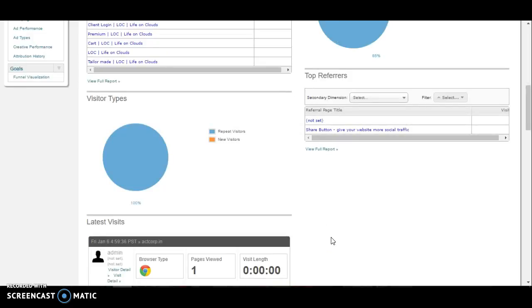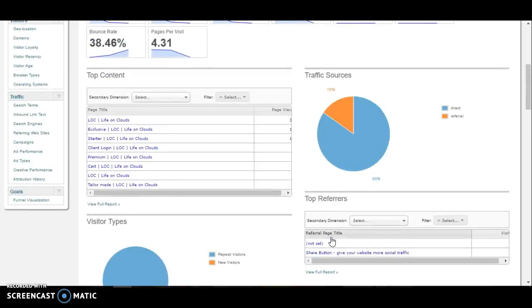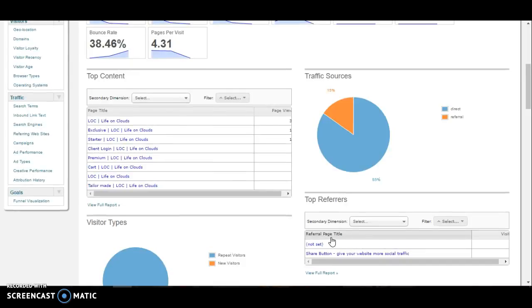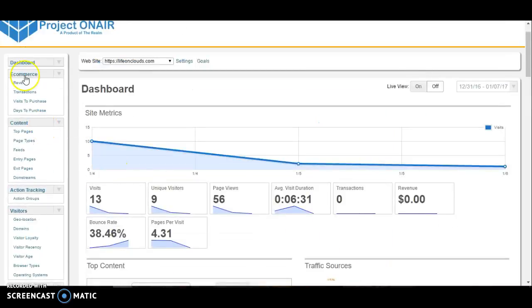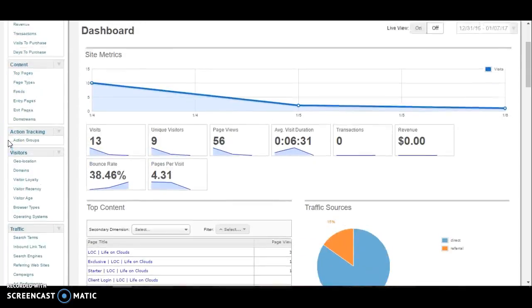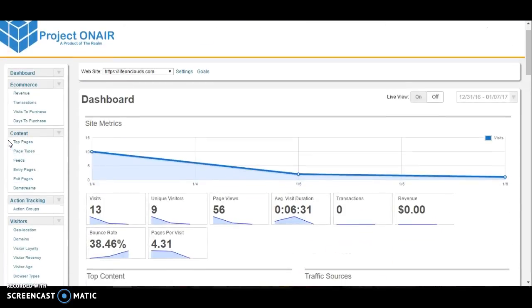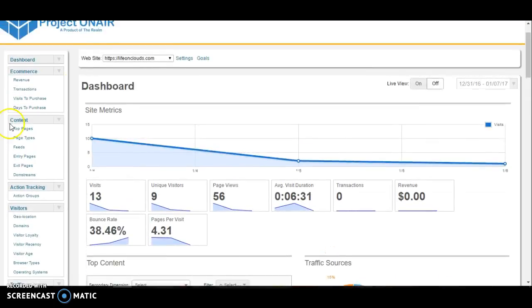So these are the common things which are there on every analytical platform. So how are we different? We are different here. You can just see a number of things. You can go in depth into the details of every option here. First thing, if you have an e-commerce platform already built, you can actually check every single data of every transaction, every revenue, every visit to purchase, and the days they have spent to purchase a product.